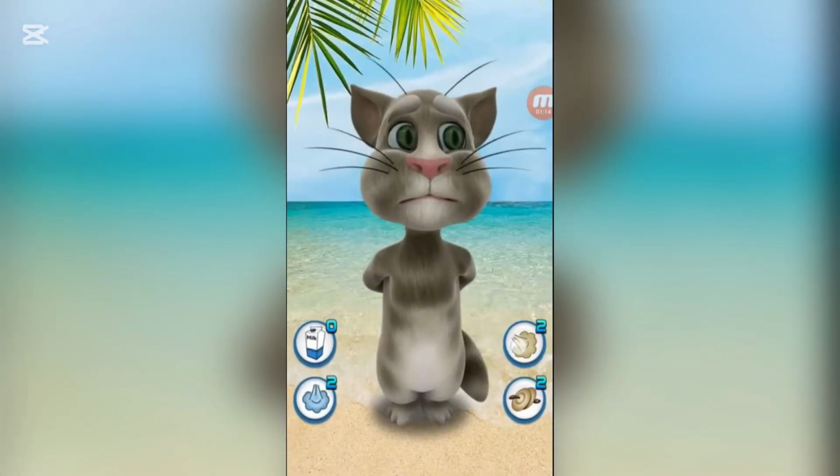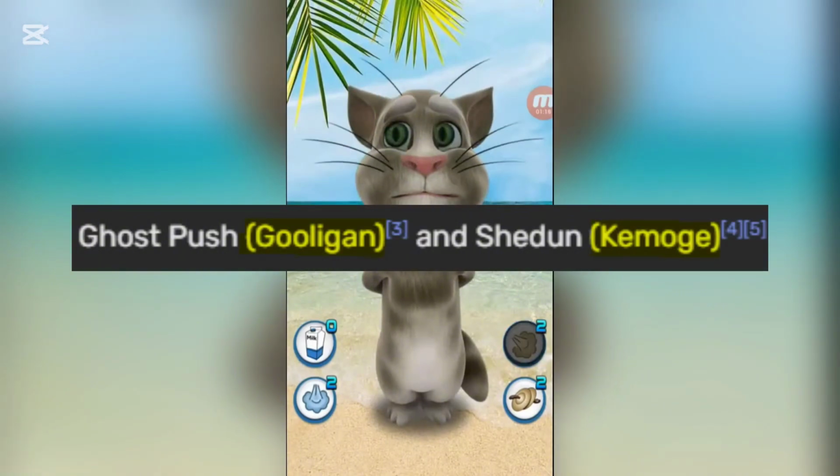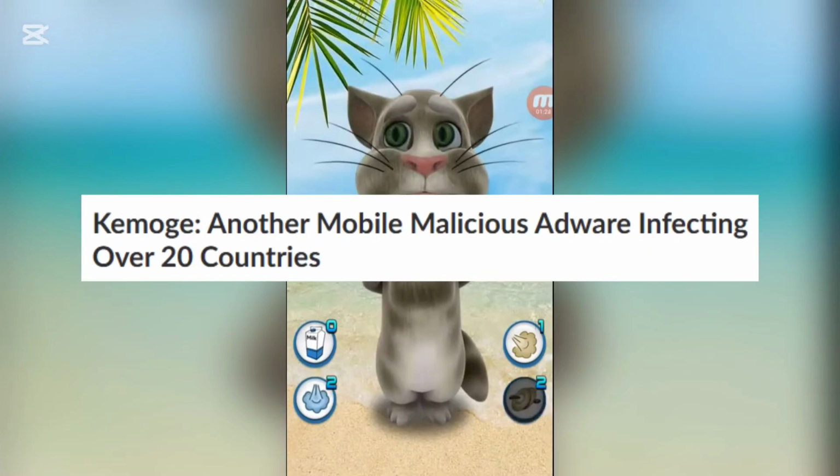If you don't know, Talking Tom 3 was a malware even more dangerous than the trilogy of Chinese bootlegs I talked about earlier, since it not only contained the Gooligan virus, also known as Ghost Push, it also contained a virus known as Camogie. There were actually a bunch of articles written about the Talking Tom 3 app and the viruses it contained.